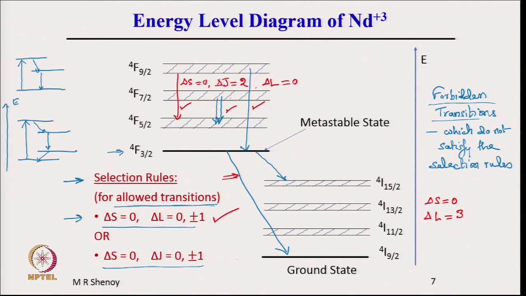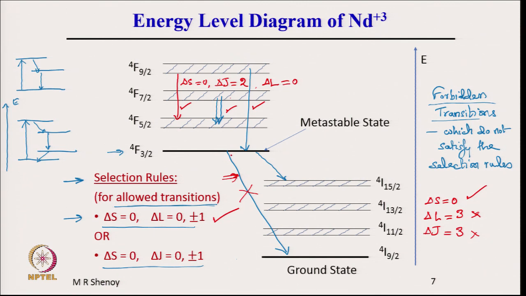What about delta J? Here it is 3 by 2 and here it is 9 by 2, 1 and a half and 4 and a half, which means delta J is also equal to 3. Clearly, this is a forbidden transition because it does not satisfy. So, this satisfies, this does not satisfy, this does not satisfy, and therefore this transition is a forbidden transition, which means the probability of this transition is low.